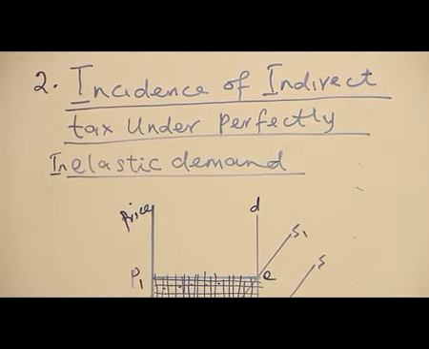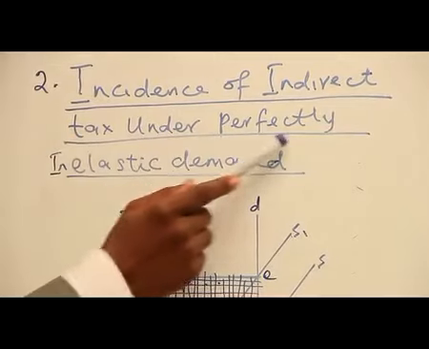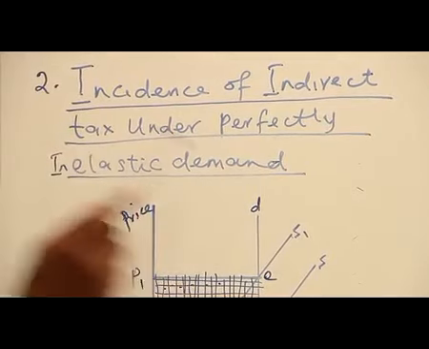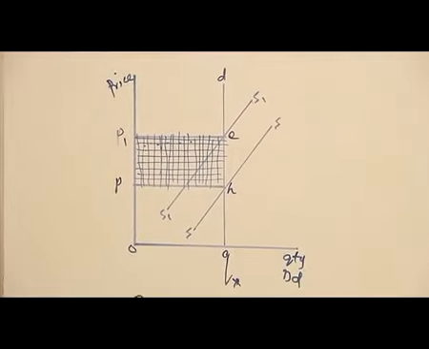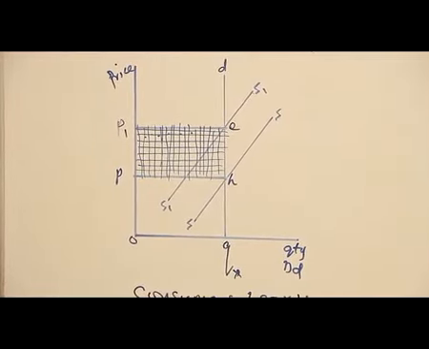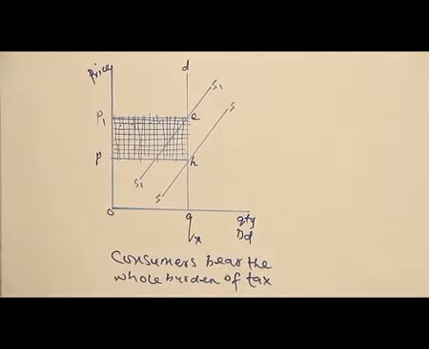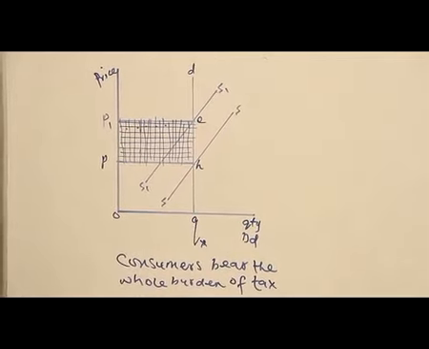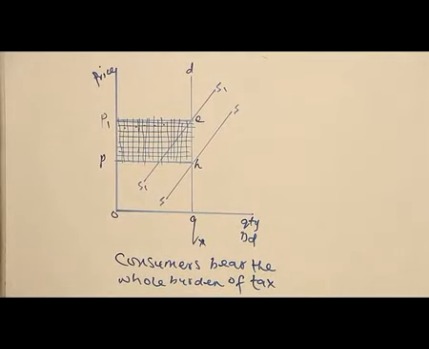The second is the incidence of indirect tax under perfectly inelastic demand. When a product has perfectly inelastic demand, it implies that the price can change, but quantity demanded is constant. Now, we are trying to look at the interaction of demand and supply before we go into the burden of that.